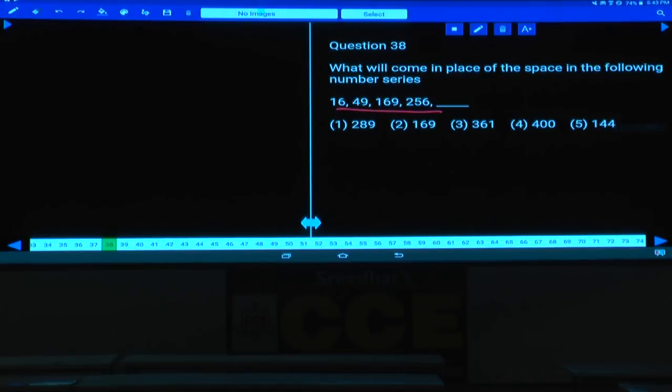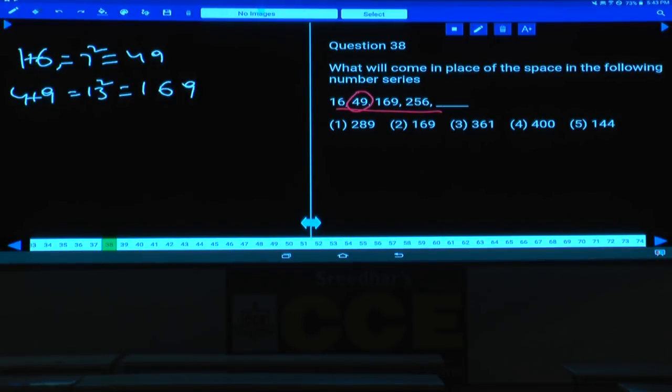As all the numbers are squares, the first one is 16 and the next one is 49. And this 49 is 7 square. How will you get 7 with the help of 16? 1 plus 6 is 7 and 7 square is 49. Now here in 49, 4 and 9 are the digits. What is the sum? 4 plus 9 is 13. 13 square is 169.